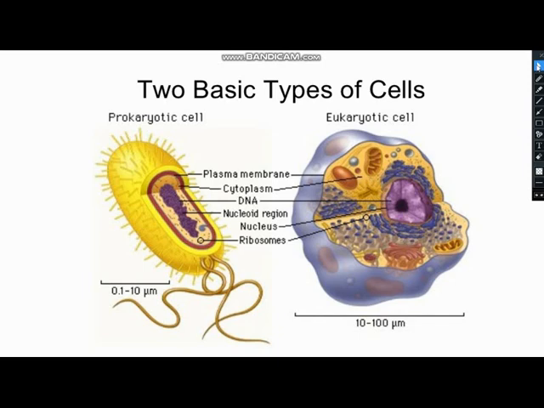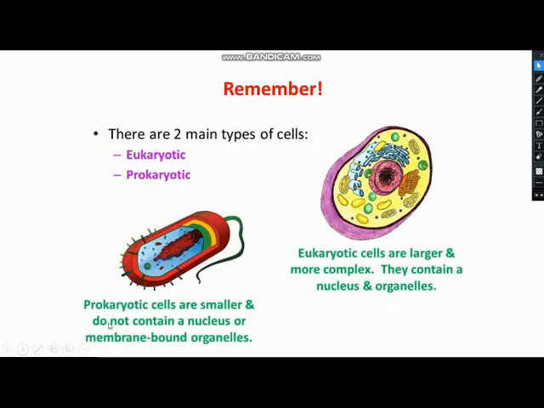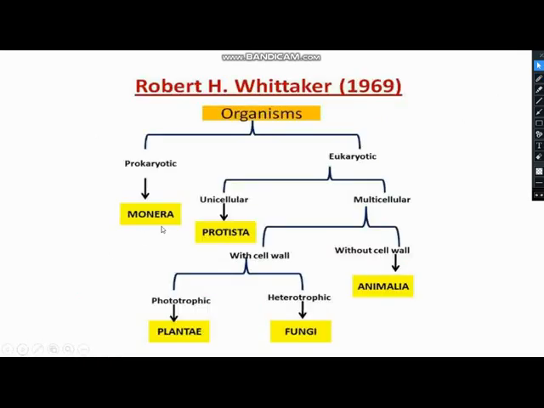So is it clear to all of you? There are 2 types of cells. I have told you the similarities and differences between these 2 cells. We will do this topic again in the 4th chapter in detail. So right now this much information is enough for you. To summarize, prokaryotic cells are smaller, and do not contain a nucleus and organelles. Eukaryotic cells are larger, complex, they contain a nucleus, and they have dozens of organelles.